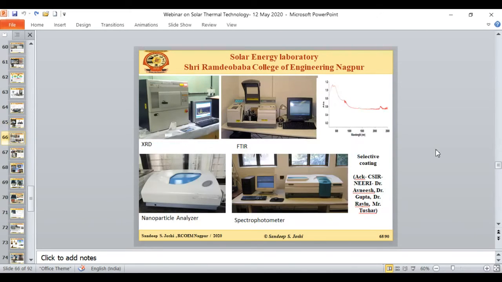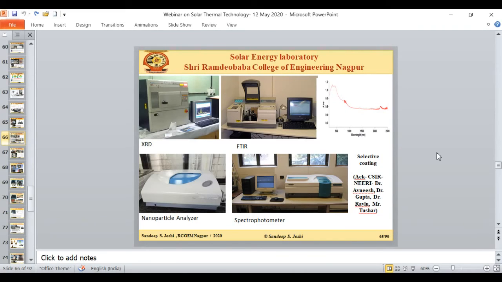Now coming again to a very important segment where we are working, and this is the segment of selective coating material. This is the project which we have carried out in collaboration with the NEERI labs at the Material Energy Division. We are trying to develop different types of selective coating material, and all those materials are in the category of photocatalysis techniques.